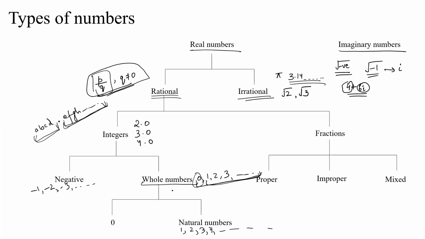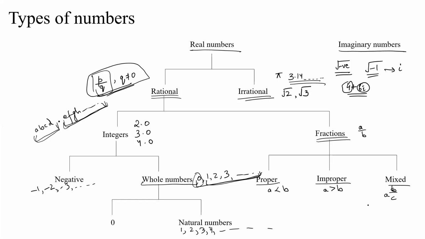So apart from integers, you have fractions. Fractions could be proper, improper, or mixed fractions. So a fraction is basically a by b. Proper fraction is where a is less than b. Improper fraction is where a is greater than b. And mixed fractions are of the form a c by b.